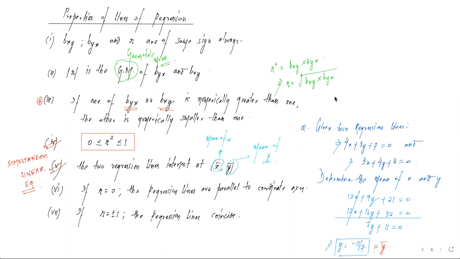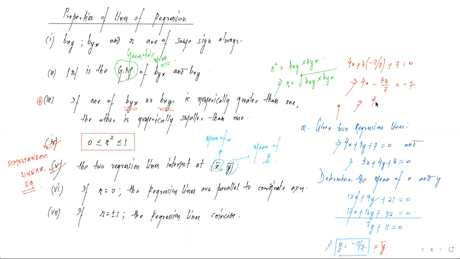Now this y value, if we substitute in any one of the equations, I'm selecting the first equation. So that is 4x plus 3 into y, which is 11 by 7 with a negative sign, plus 7 equal to 0. We are getting 4x minus 33 by 7 is equal to minus 7.